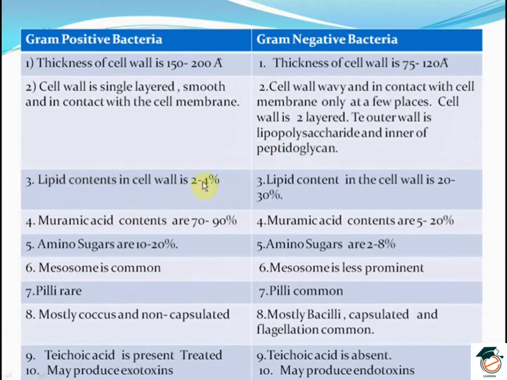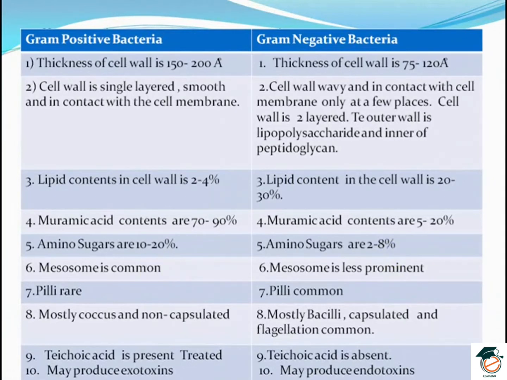Lipid content in the cell wall of a gram-positive bacteria is 2 to 4%, while it is very high in the gram-negative bacteria, that is 20 to 30%. The muramic acid content is 70 to 90% in a gram-positive bacteria, while that in a gram-negative bacteria is 5 to 20%. Amino sugars are 10 to 20% in gram-positive bacteria and 2 to 8% in gram-negative bacteria.